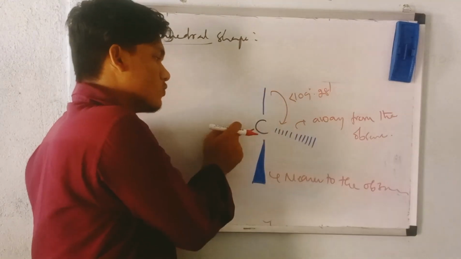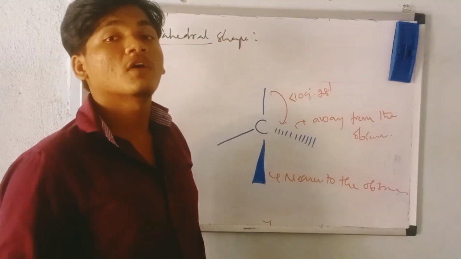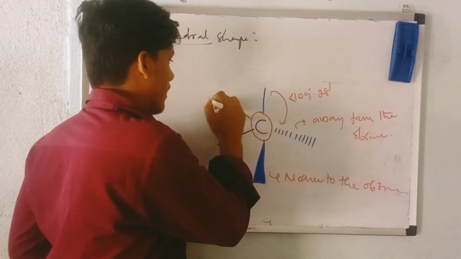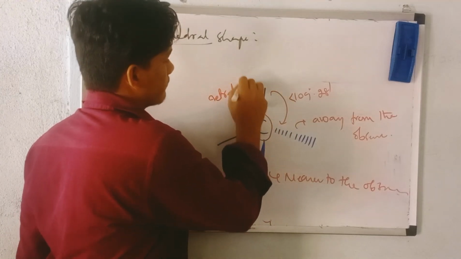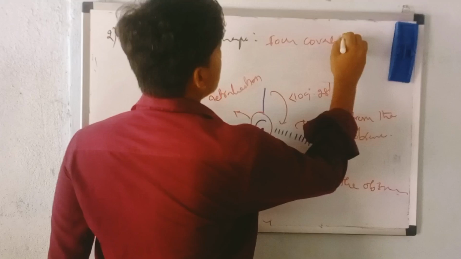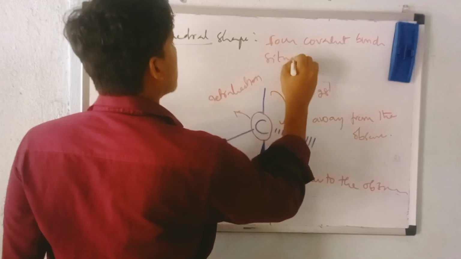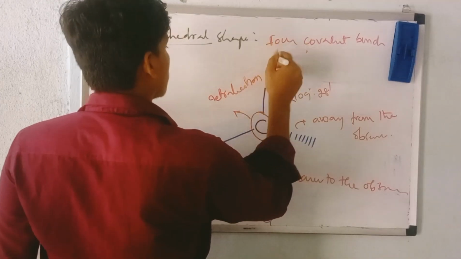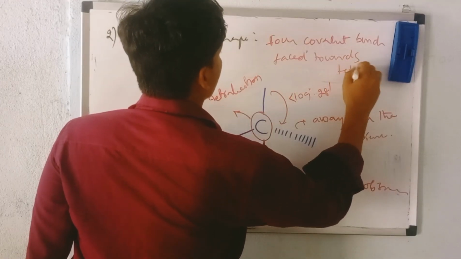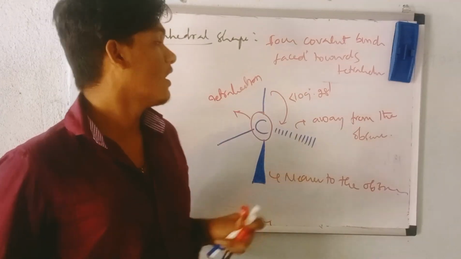So this is one bond, and how many bonds are there? 4 bonds. These 4 bonds are directed towards a tetrahedron. This is called a tetrahedron. So 4 covalent bonds are situated and faced towards the tetrahedron. Remember, this is the second reason.